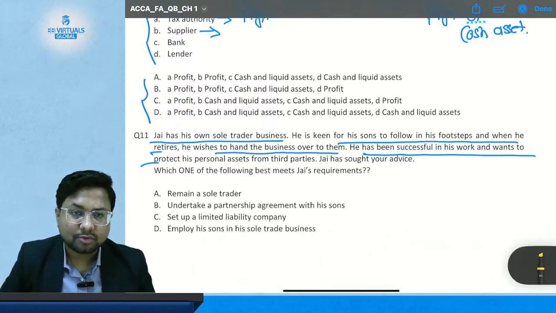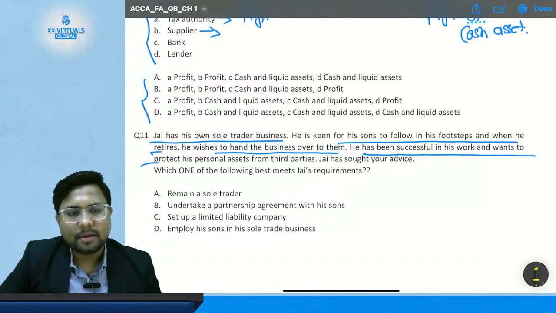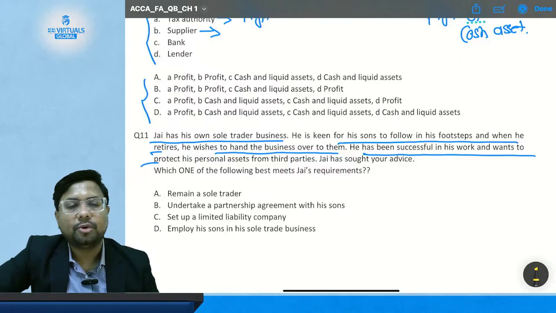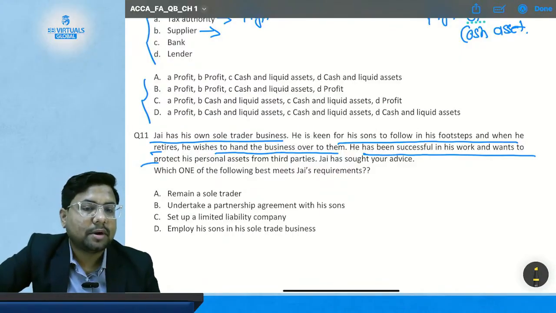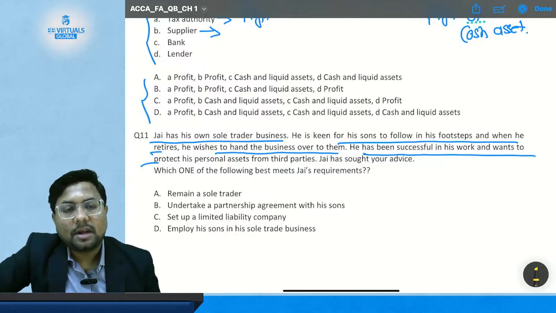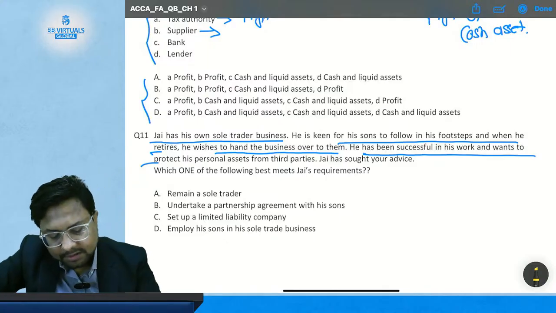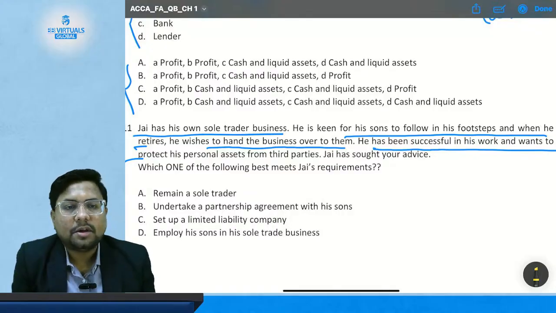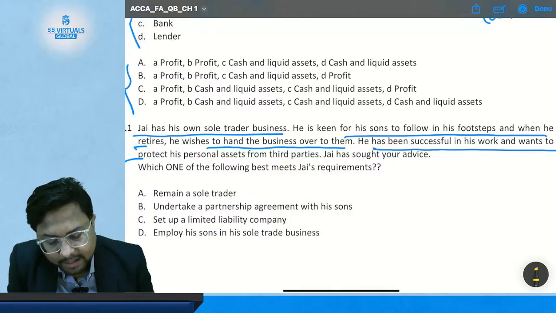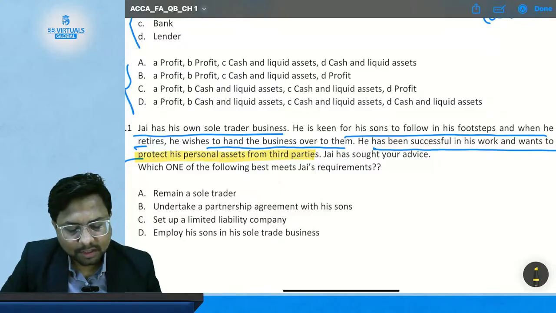Now in this question also, as in the previous question, question number 8, where three people are in a partnership, Chang, Wayne and Yui, where Chang was going to retire and Wayne and Yui want their children to come into their partnership but do not want them personally liable for the obligations of the firm. In this case also, Jay wants his son to come into the business, which is in sole trader form, and he wants to protect his son's personal assets from third parties.